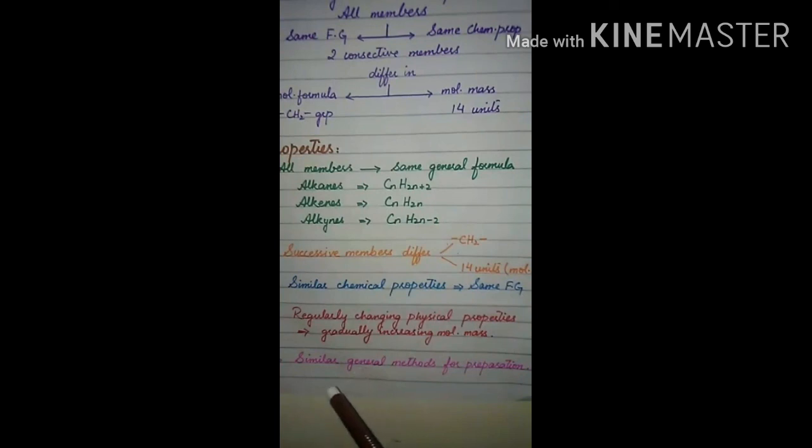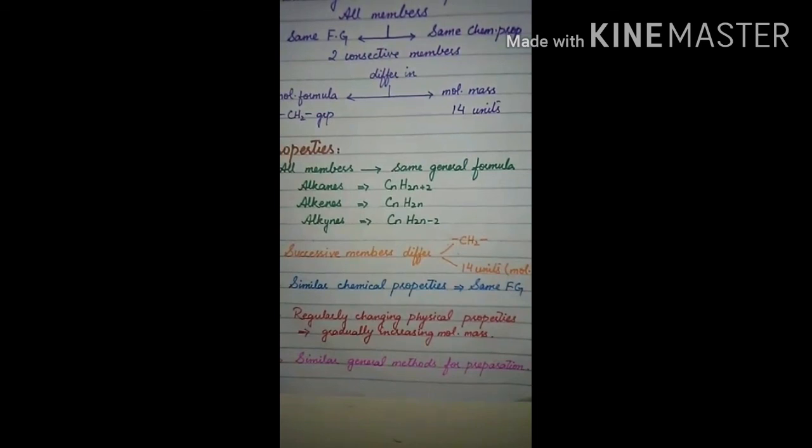The last property of a homologous series is the method of preparation. All the members of the homologous series have almost similar general methods of preparation. But as we move down the series and the molecular mass of the compound increases, conditions like temperature and pressure might be changed, but the general method of preparation of the compounds in a series is the same. So these are the different properties of the compounds present in the same homologous series.